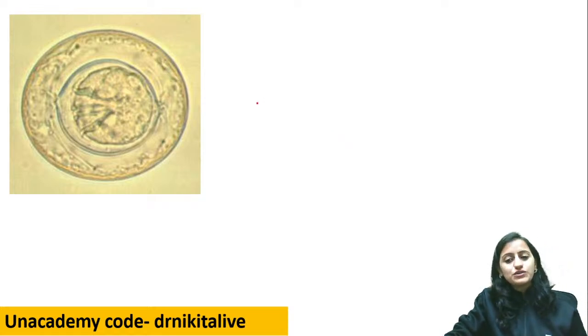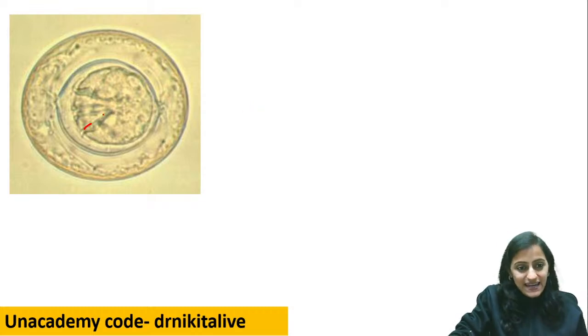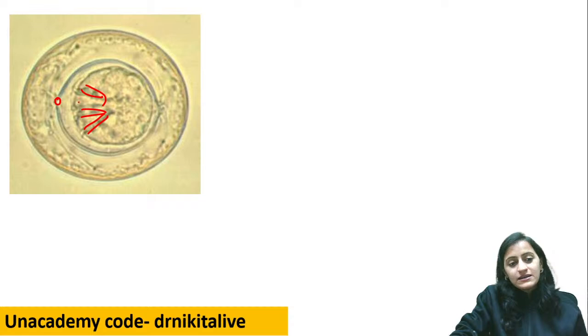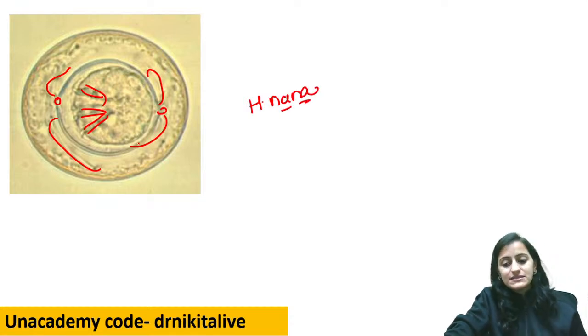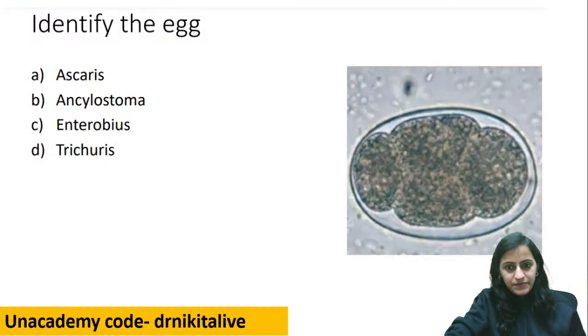This egg, what do you think is this egg here? We can see the hexagon that tells you that this is a cystoid, and look very carefully. Bipolar, there is a knob here and filaments are coming from there. Yes, so that is H. nana. Bipolar filaments. This is H. nana. Okay, H. nana.